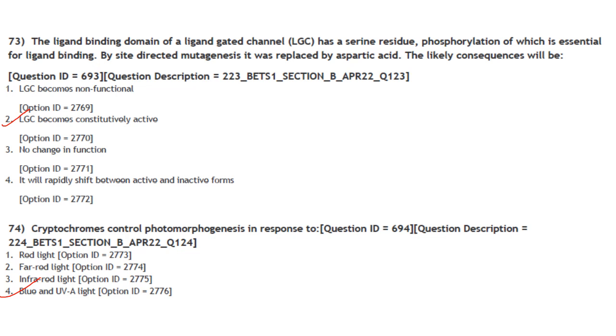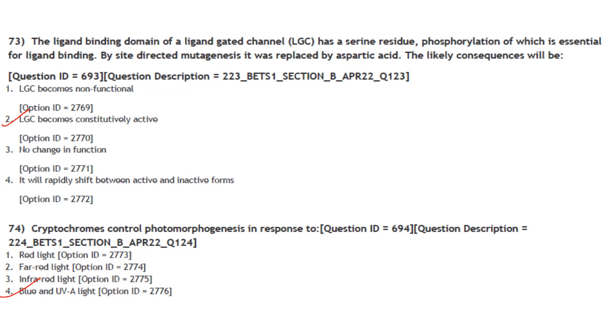Now aspartic acid, what is it? It is a phosphomimetic of phosphoserine. So once serine is replaced by aspartic acid, it can make the protein always in the phosphorylated form. So once it is always in the phosphorylated form, the ligand gated channel becomes constitutively active. So the answer here is option 2.